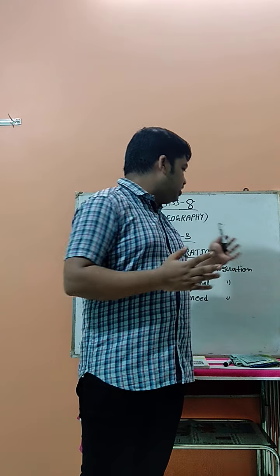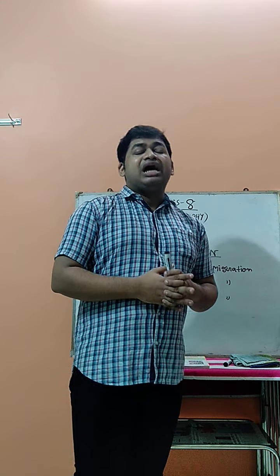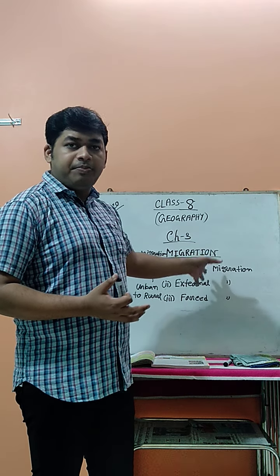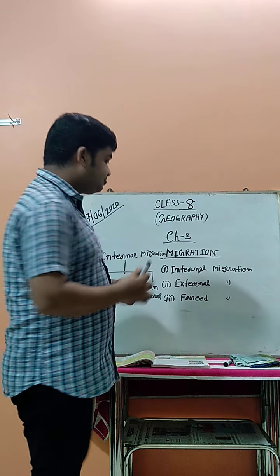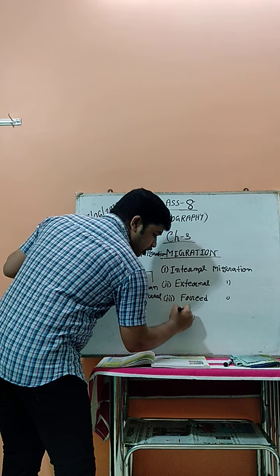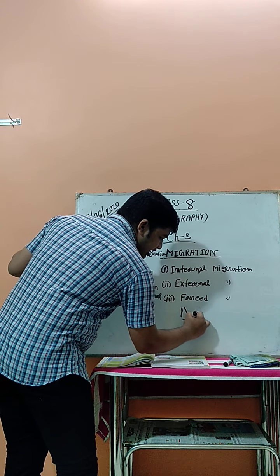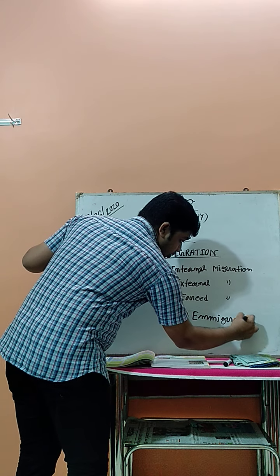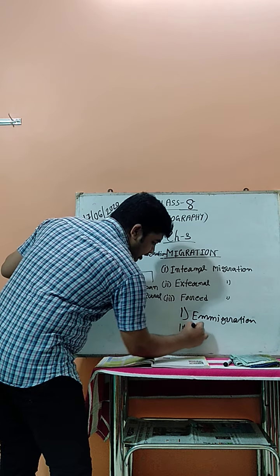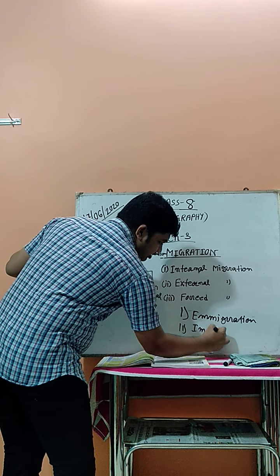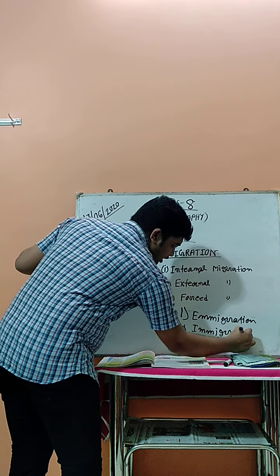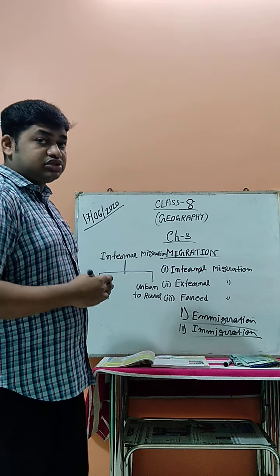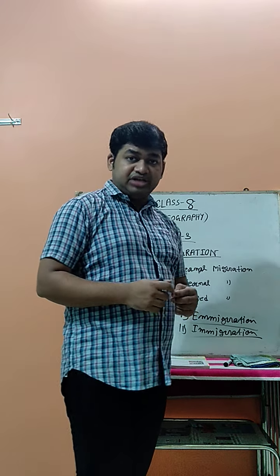So today we are going to discuss first what migration is. And you know that migration is divided into two parts. What are the two parts? That is emigration, E-M-I-G-R-A-T-I-O-N, and the second one is immigration. So this one is emigration and immigration. I already discussed it in my previous classes while I taught the second chapter.